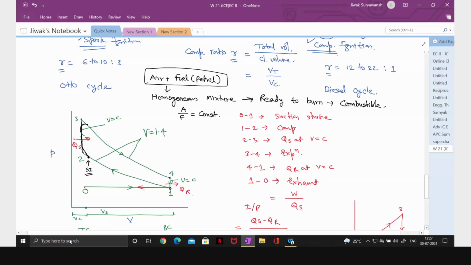Now, does anyone have any idea why it is rejected at constant volume? If you want to say, you can say, or you can write in the chat box if you want.